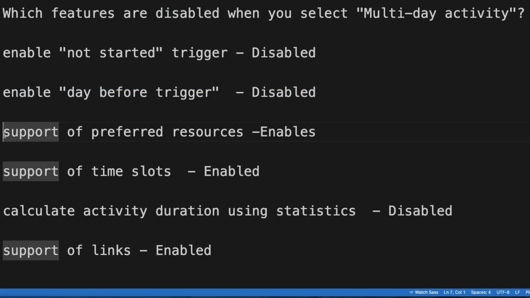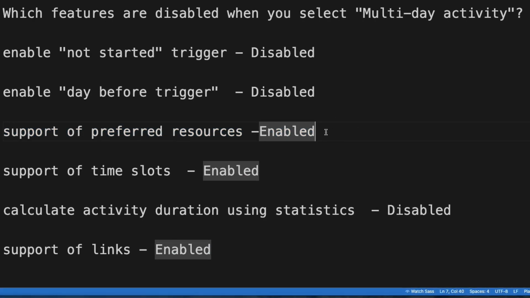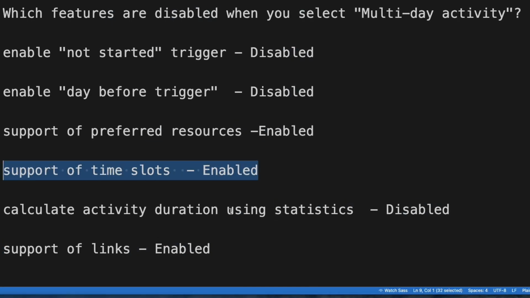Now the third option is support for preferred resources. It will be enabled, because if it is multi-day activity, then we can prefer resources, so it will be enabled. Support for time slot, yes, it will be enabled, because you can ask a preferable time slot for customer, so this feature will be enabled.